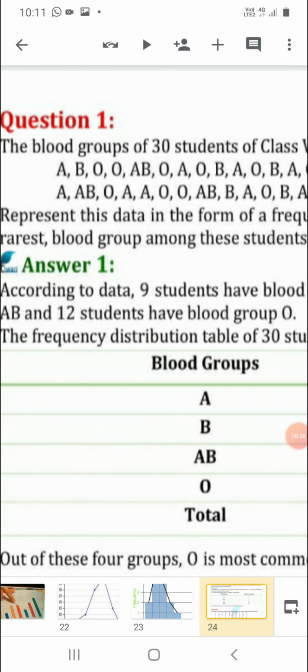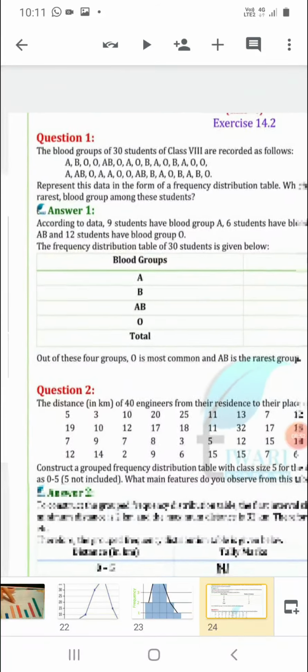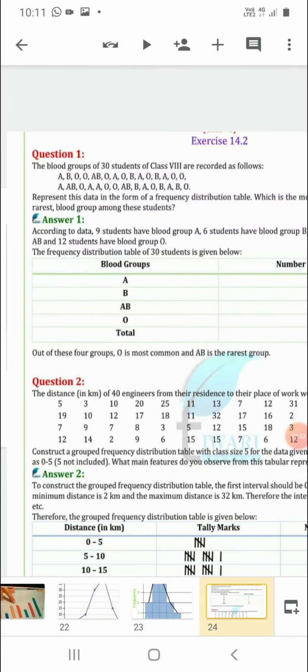Like this, the blood groups of 30 students are noted down in this table. Now the question is, represent this data in the form of a frequency distribution table. Which is the most common and which is the rarest blood group among these students?